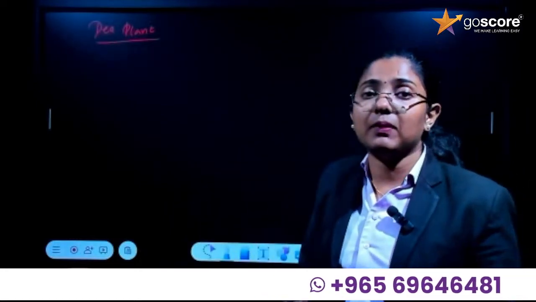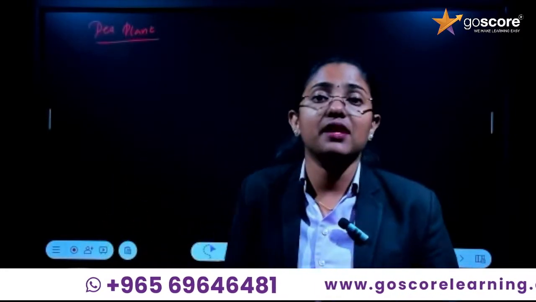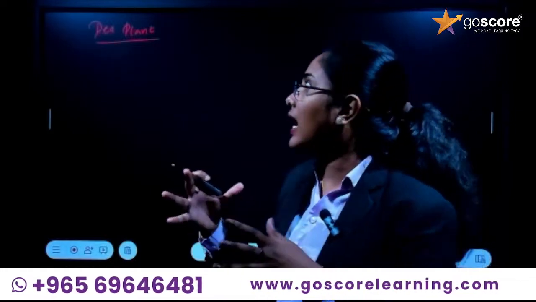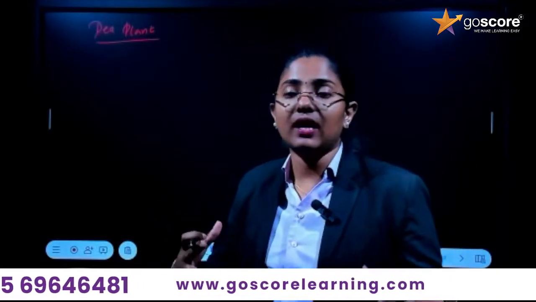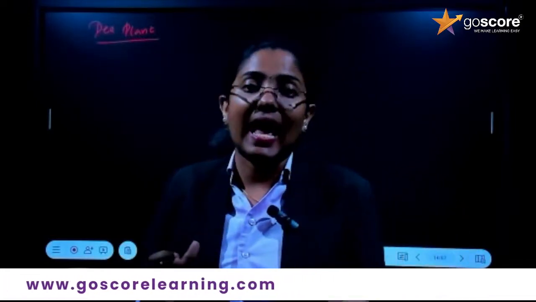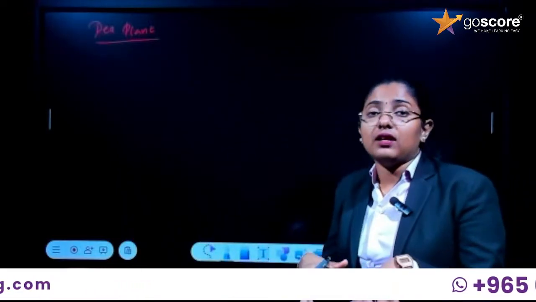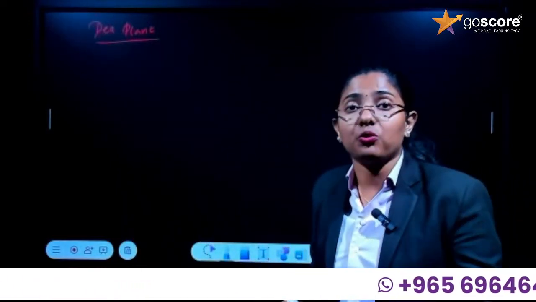If we are doing experiments, the result should be obtained quickly, right? So that is the reason why Mendel chose the pea plant as his experimental plant.